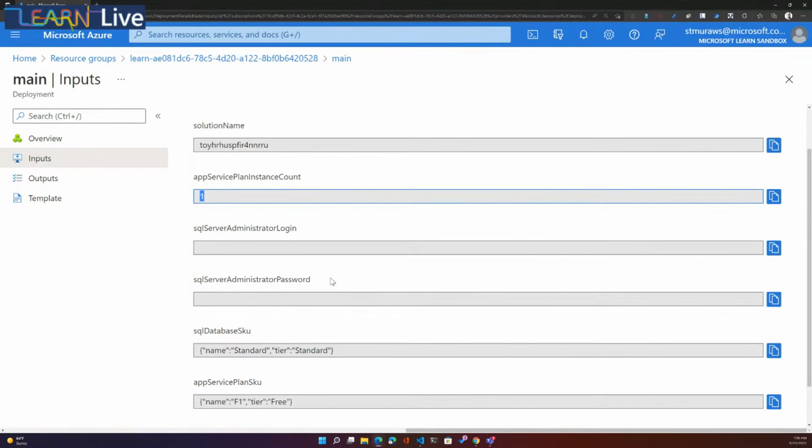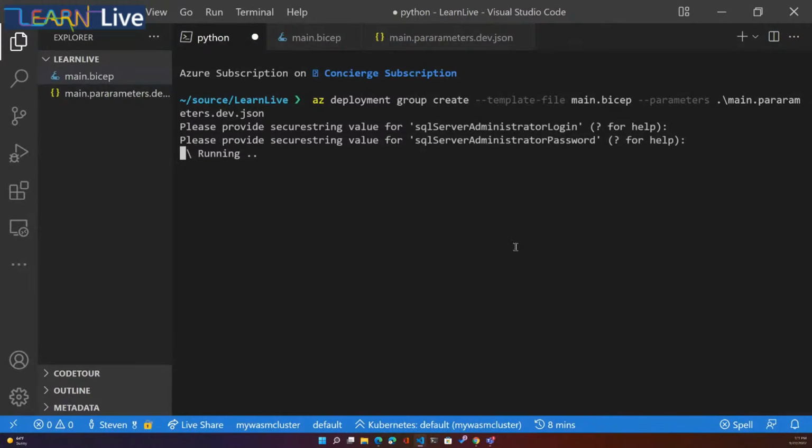Exactly. They were provided because the template required them, but they're just not echoed back out here. And what you may or may not know is all these details about the template can be retrieved via the CLI, via Azure PowerShell, and those values are going to be protected that whole time. All right, so that is going to be running for a little bit. While that is going, let's start getting our key vault set up.